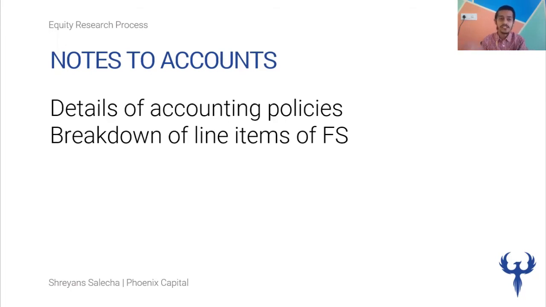And then based on the breakdowns that you've understood and the drivers you've identified, you can move on to understanding the company and analyzing that, okay, the changes in revenue are driven by the change in a particular product's sales or something like that. And then you can identify what the business or operational aspects are that are driving the changes in that particular product, which are driving the changes in the overall revenue. Similarly, we can identify the important areas. So we can move from the financial statements to the notes to accounts, and then from the notes to accounts to the business or the qualitative perspective.